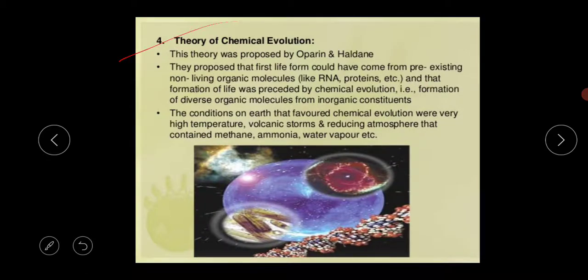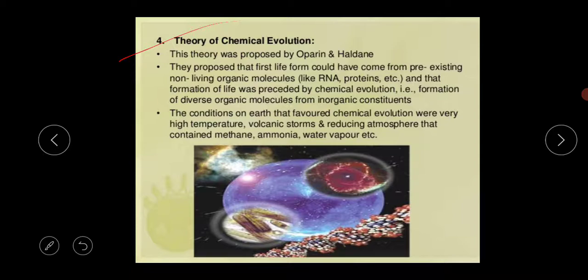This is the last theory, the theory of chemical evolution. This theory was proposed by Oparin and Haldane.